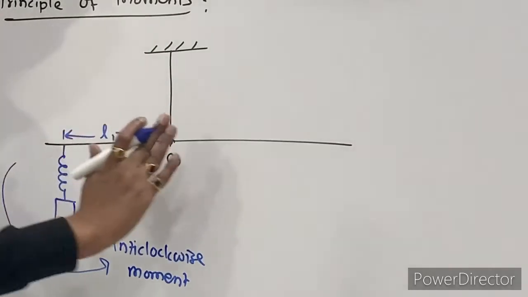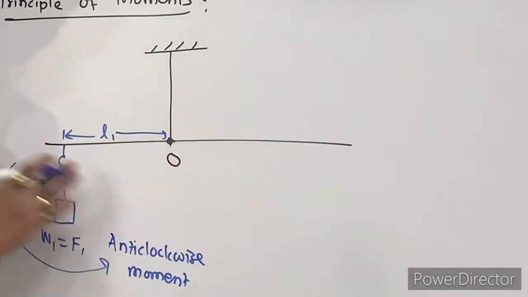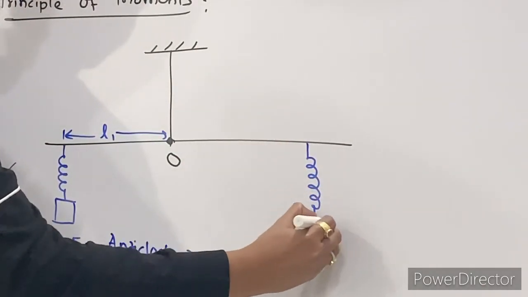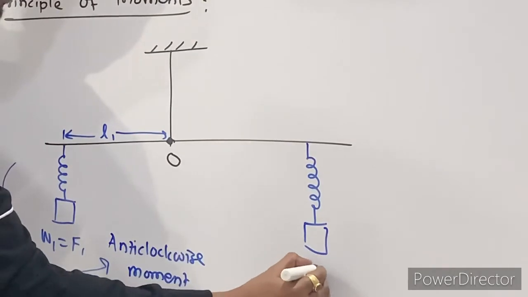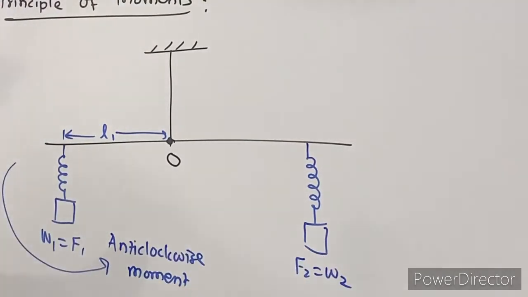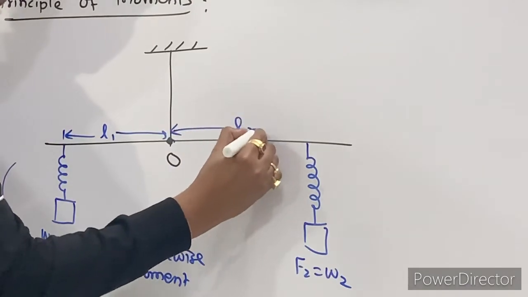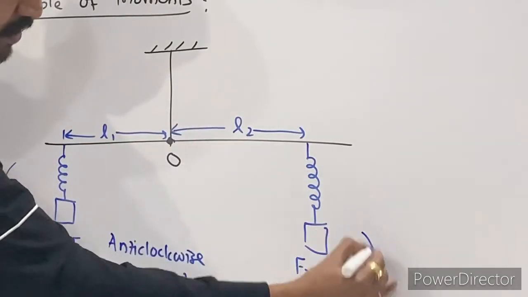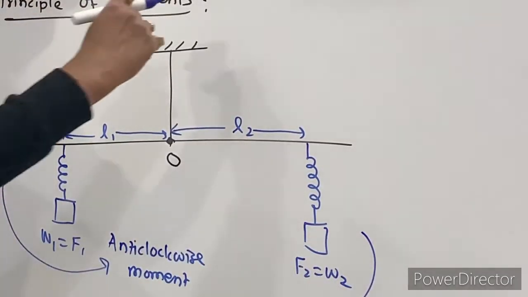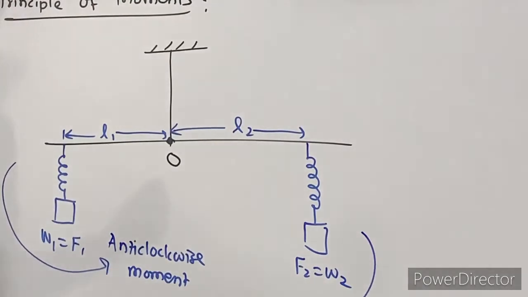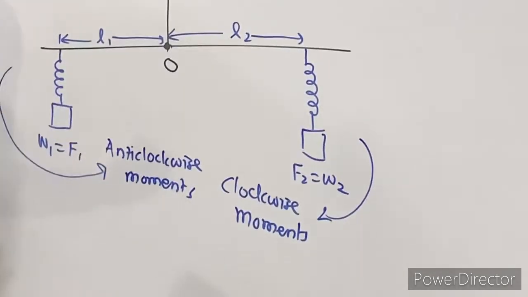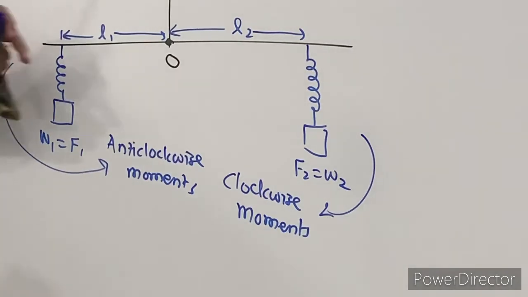Now forget about this part. There is nothing on this left hand side. I am attaching a fresh force, a weight, to this side. I will call this force F2, which is your weight W2, and the distance between these two is L2. This part is not there, only this part is there. This body will move like this, this rod will turn like this. This is nothing but clockwise movement, right? Now this is anti-clockwise, this is clockwise.